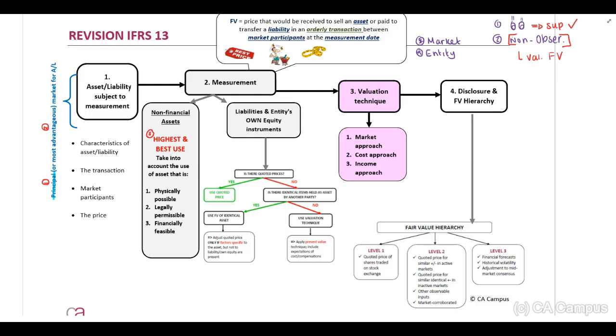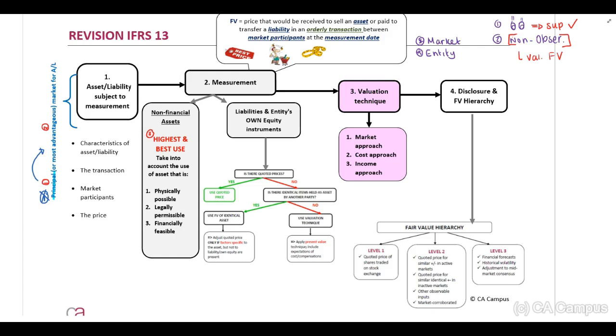asset or liability. Now, what you need to know with a principal market is you need to calculate or determine the fair value first in your principal market. Only if your principal market is not available, you may use the most advantaged market. Therefore, guys, I'm going to repeat this. You need to determine the fair value in your principal market. Only if your principal market is not available, you can use the most advantaged market.